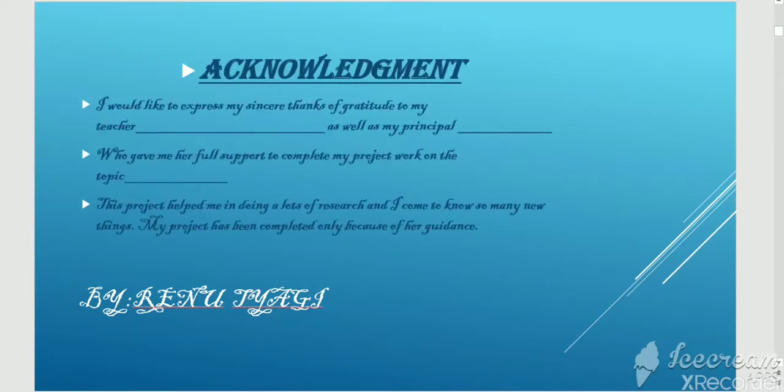Next, children, the acknowledgement. This is the language of the acknowledgement. Here you have to write the name of your subject teacher, your principal's name, and the topic you have selected. Clear? So this is the page of acknowledgement.